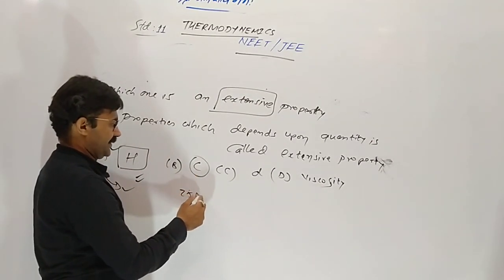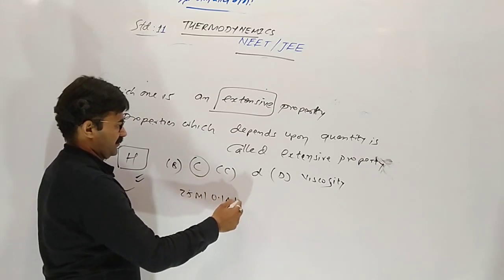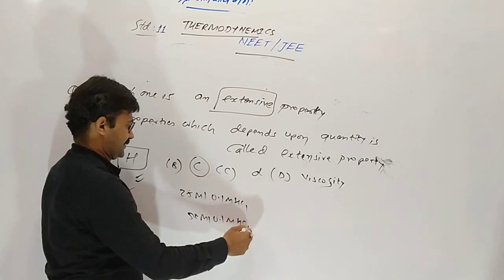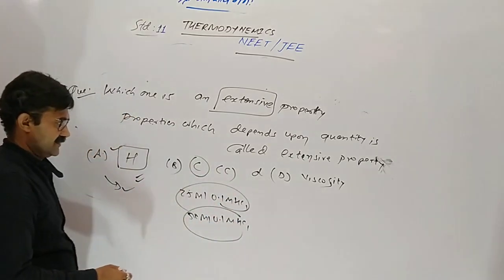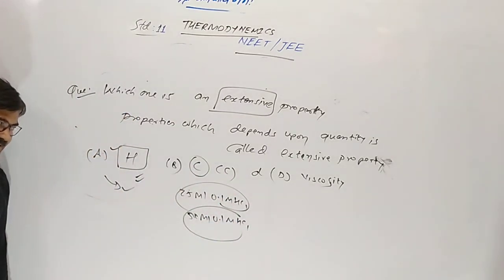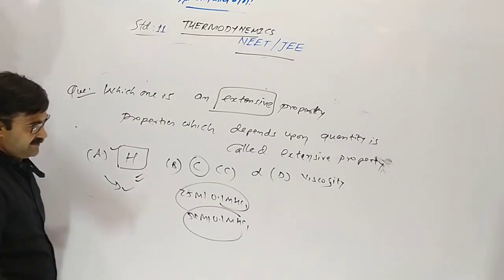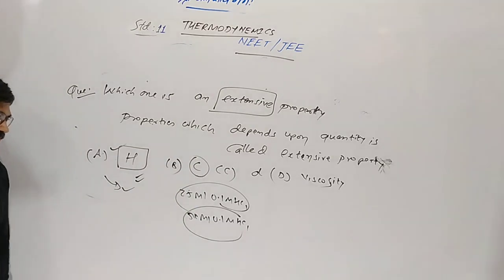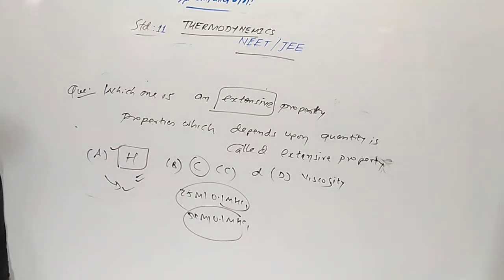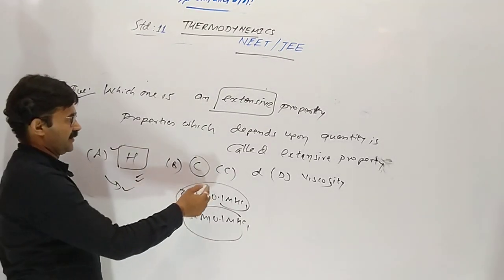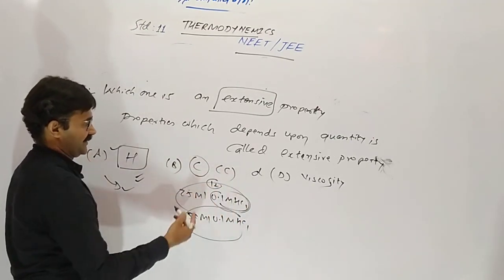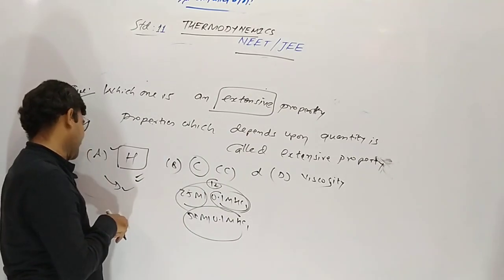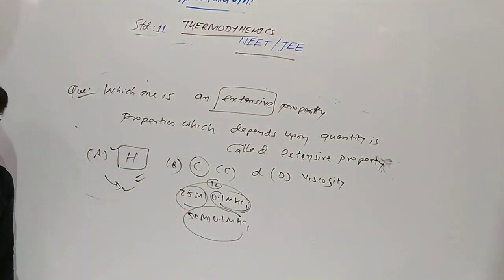Concentration, no. 25 ml of 0.1 molarity HCl and 50 ml of 0.1 molarity HCl, both are the same. 0.1 molarity HCl is made in 1 liter. We are taking 25 ml from it, so concentration remains the same. If 1 liter solution of 0.1 molarity HCl is made, and I take 25 ml, 50, or 500, the molarity remains the same.